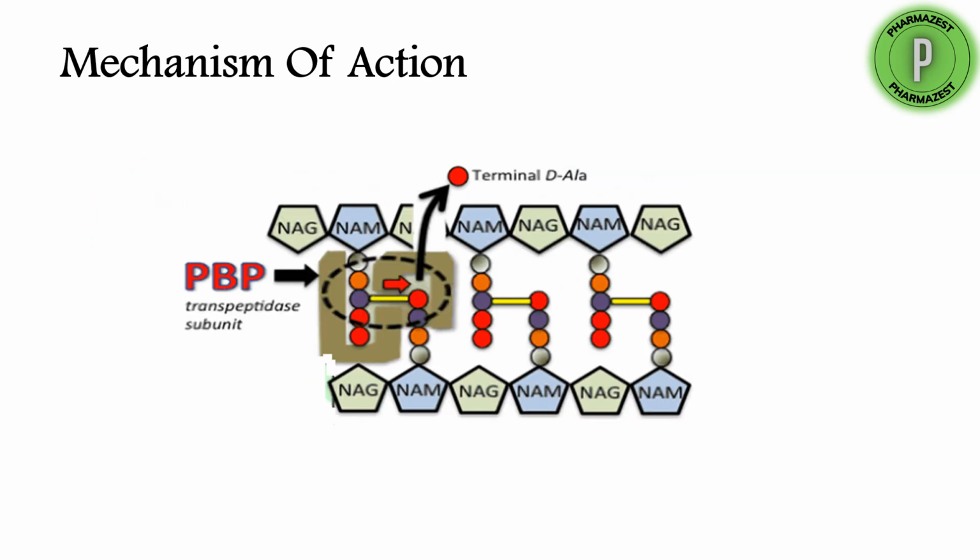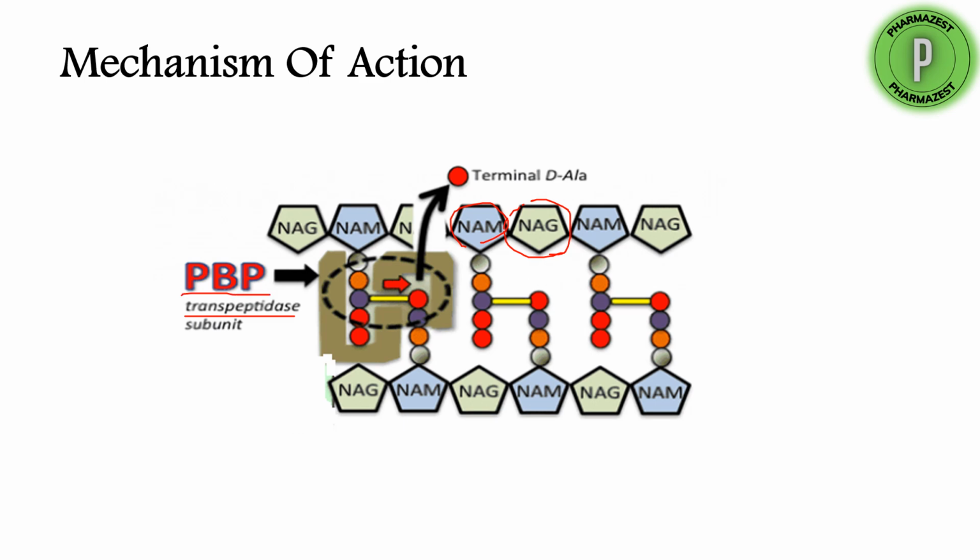There are different polypeptides which are present, and this NAM is N-acetylmuramic acid, and NAG is N-acetylglucosamine. These are arranged alternately to each other, and here you can see cross-linking of these peptides takes place, and this cross-linking is brought about by the transpeptidase enzyme. This transpeptidase enzyme is a penicillin binding protein.